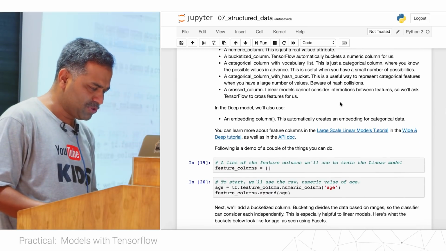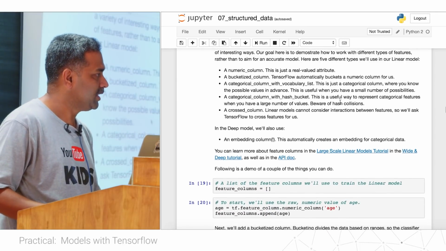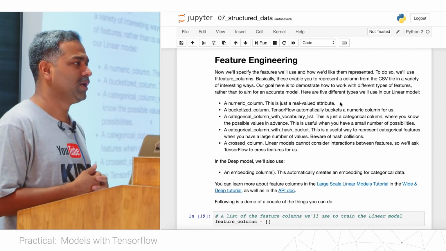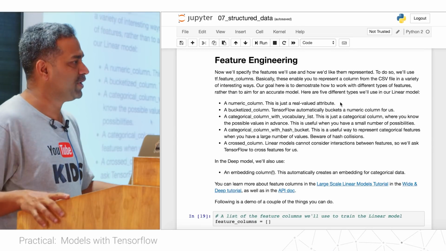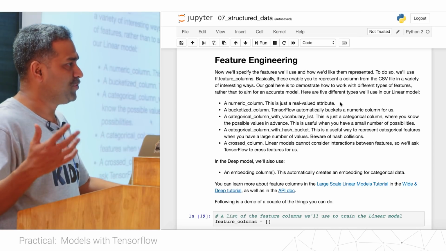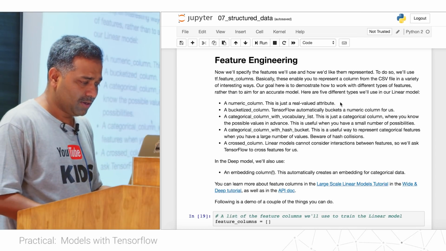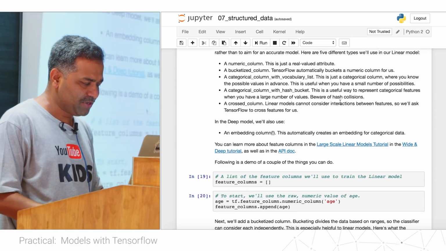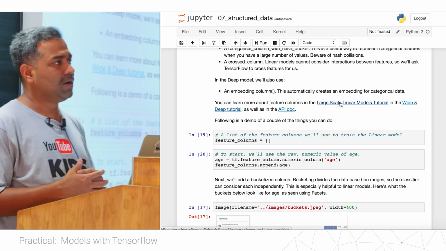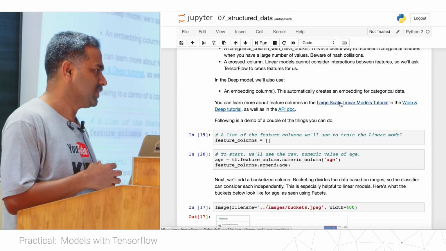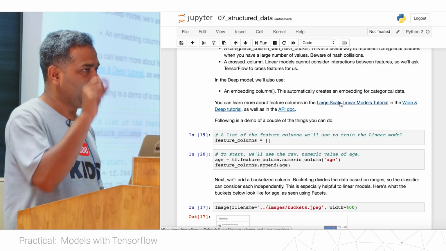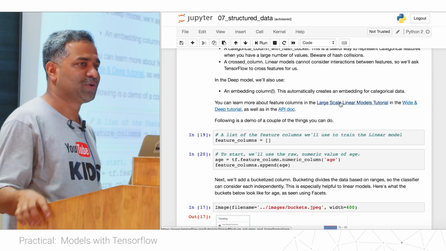One of the very important things in machine learning is feature engineering, right? You have raw features, and sometimes those raw features are not sufficient. You may want to do one-hot encoding, or combine two features. These are examples of feature engineering. So we'll do feature engineering with feature columns, which we talked about. A feature column is the preferred way of taking input into TensorFlow programs. So we are going to define our feature columns. For every input column, we have to define a corresponding feature column.